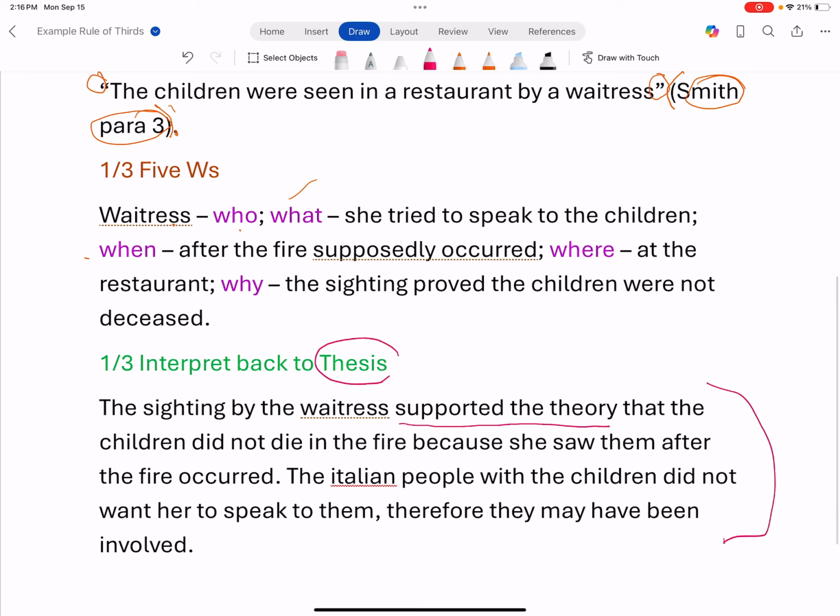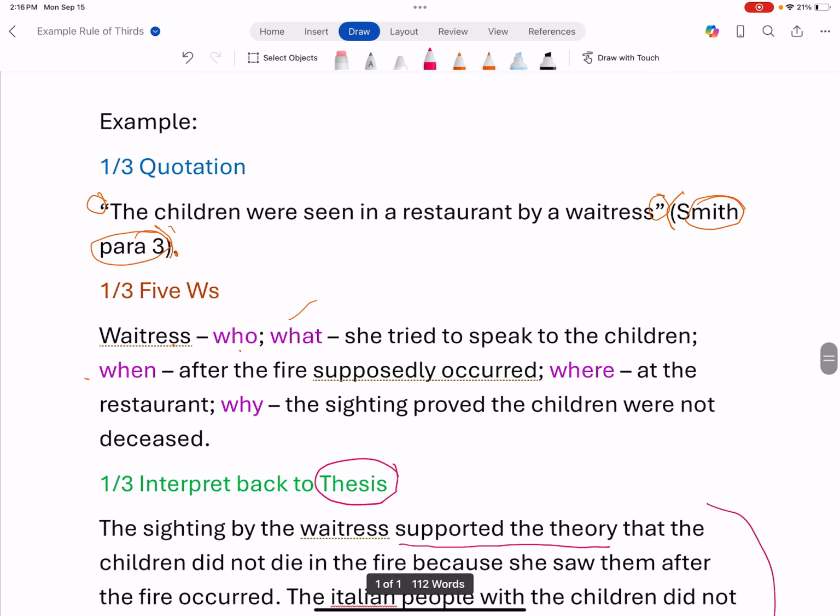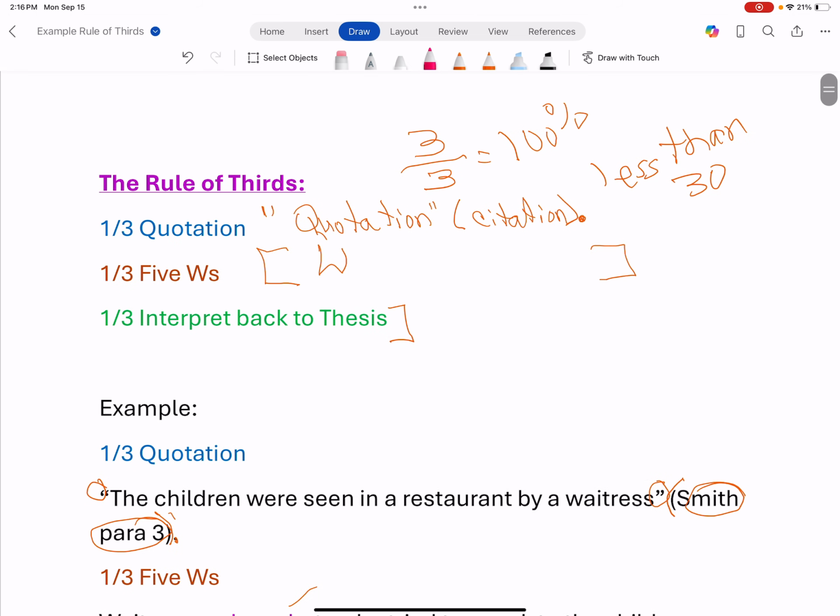What is your thesis? It's what you believe plus the 3 reasons why. So the rule of thirds must be used for every quotation. Just letting you know that ahead of time.